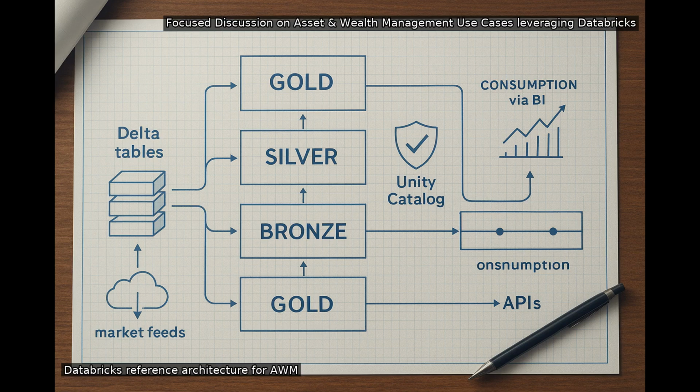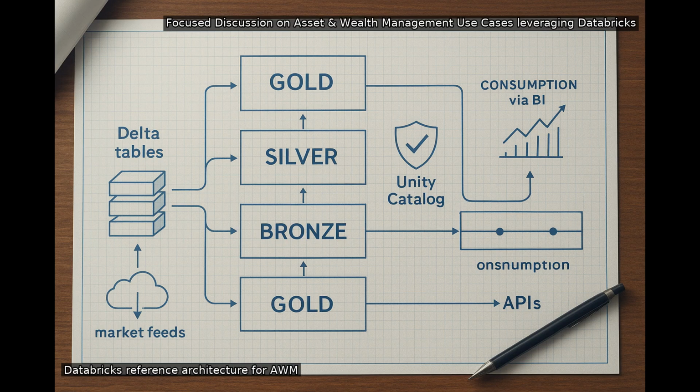How would you map a Databricks reference architecture to AWM, end-to-end? Start with batch and streaming ingestion from market data, trades, positions, and client systems into Delta Lake Bronze, Silver, and Gold. Use Unity Catalog for centralized governance, fine-grained access, and lineage.